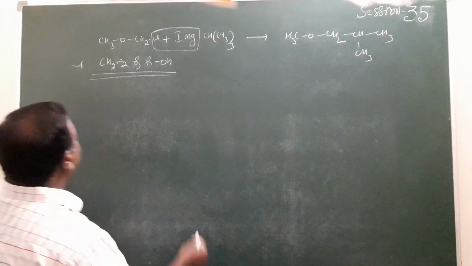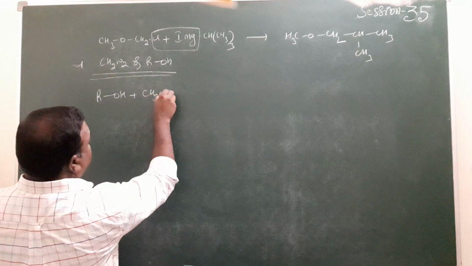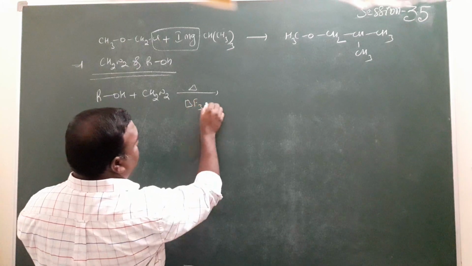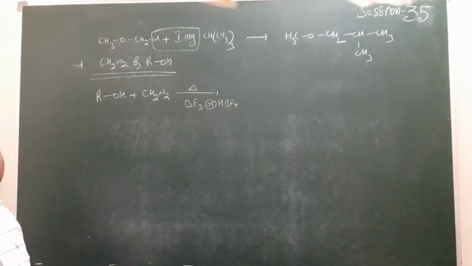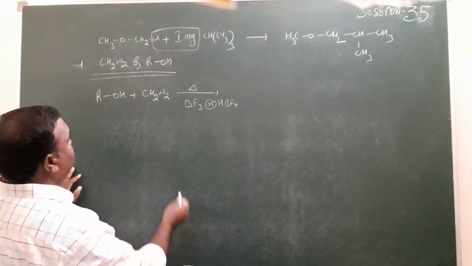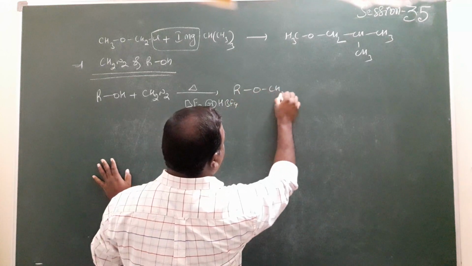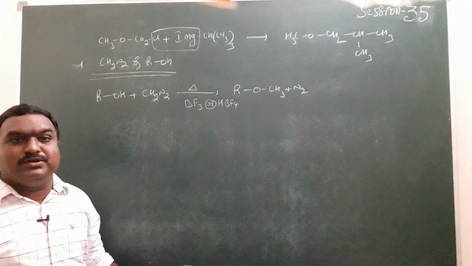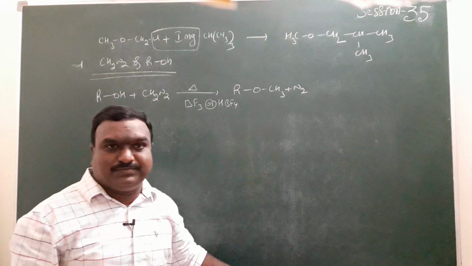For example, here an alcohol is given, and the compound reacts with CH2N2 in the presence of trifluoroboron or tetrafluoroboric acid. Tetrafluoroboric acid is given, but it doesn't matter; whichever one you can take. So what will happen here? The product is ROCH3 plus removal of N2 gas. Whether it is a symmetric ether or an unsymmetric ether doesn't matter, the product forms.